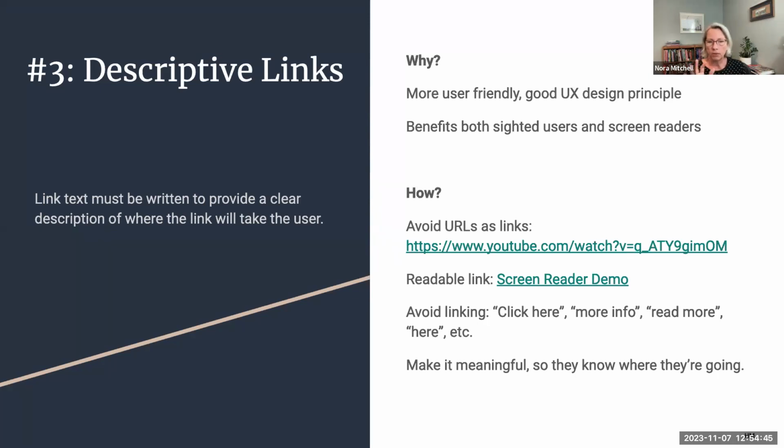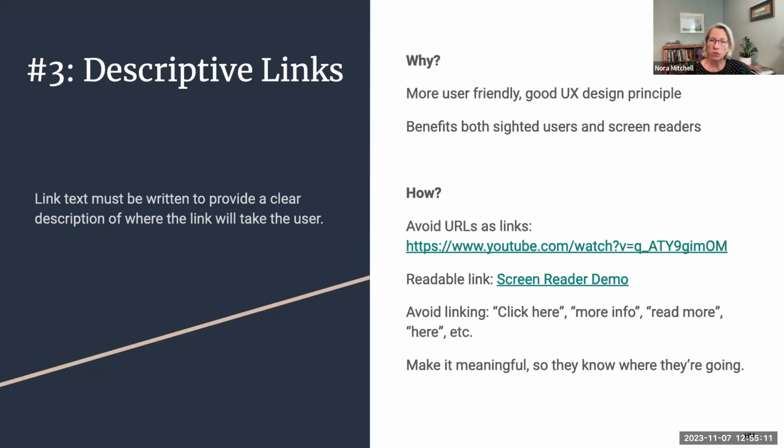What we want is the screen reader to come across the words that are linked. And so it's very clear where the student will end up if they click on that. So here in the example, a readable link is "screen reader demo." So I know if I click that, I'm going to end up getting a demo of a screen reader, which seems pretty interesting to me.